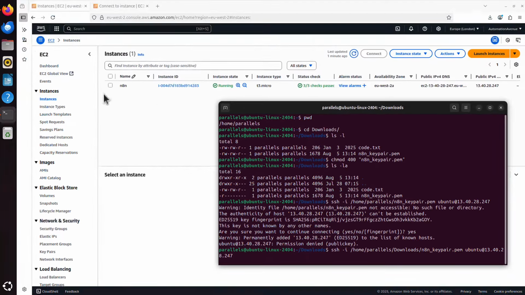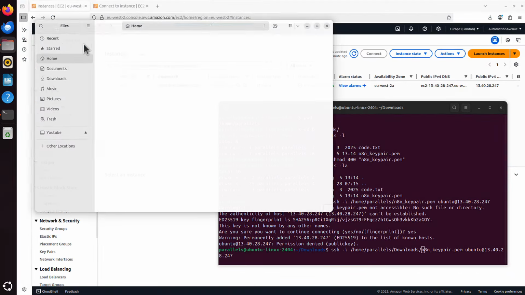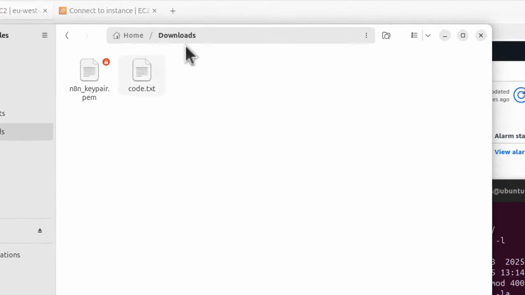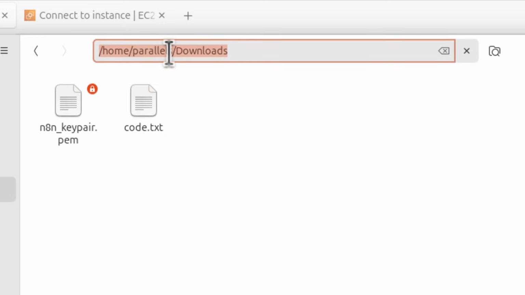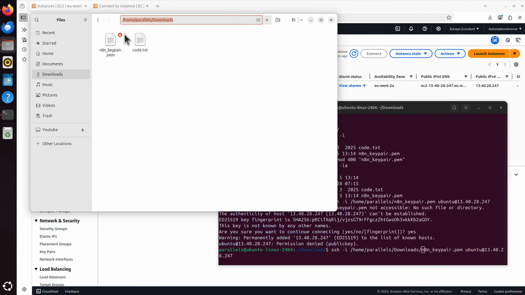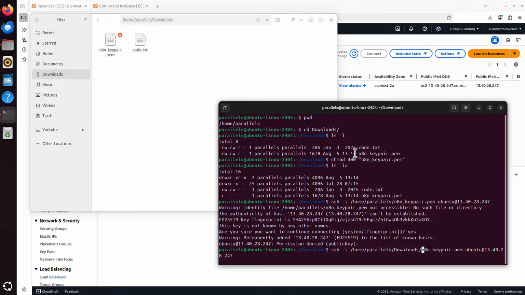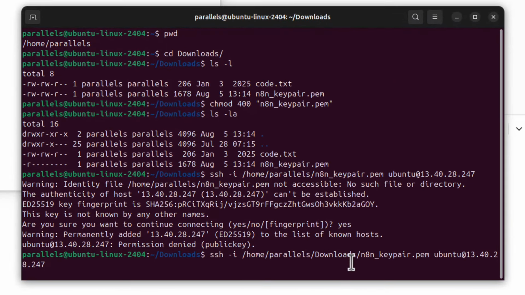Downloads. Basically, if I go here, sorry about that. This is where my key is. And the full path, if I click here, is home, parallels, downloads, and then this file. And now you can see a little lock here as well. That means it can only be read by the current owner. And that's good. That was added when we ran that chmod command. Alright, let me try again.